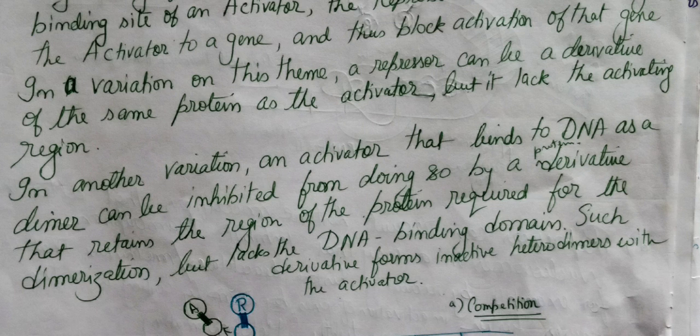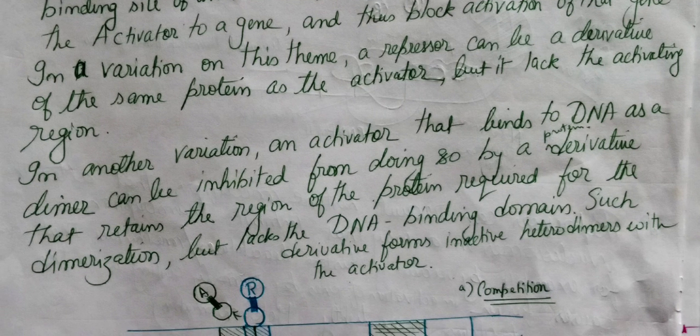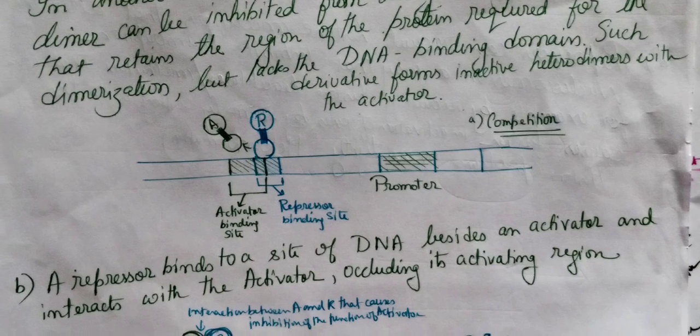It is saying that, suppose to activate a gene, the activators have to be in the form of a dimer. They should bind side by side to that enhancer region and form a dimer, but they are inhibited from doing so. They are inhibited from forming a homodimer by the repressors. So here you can see the figure.